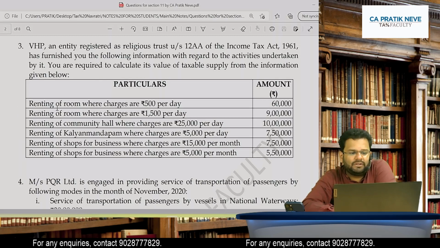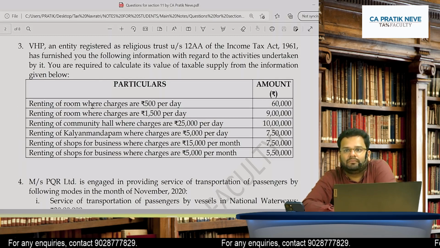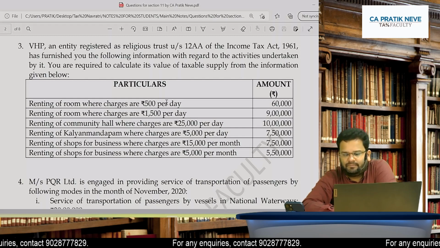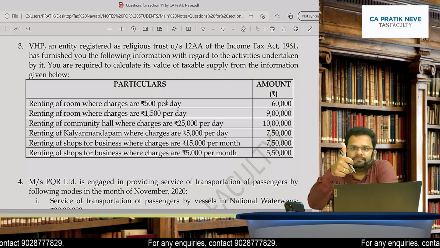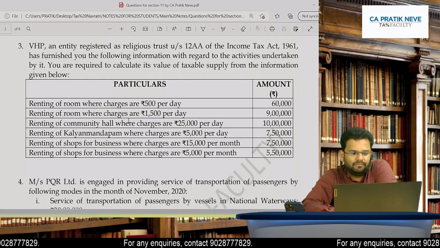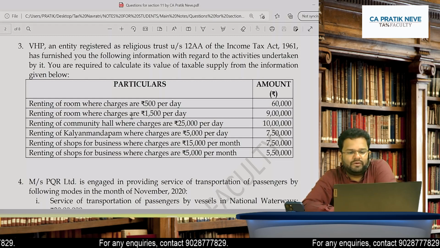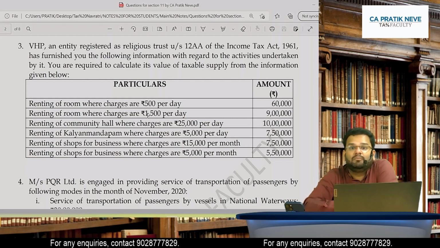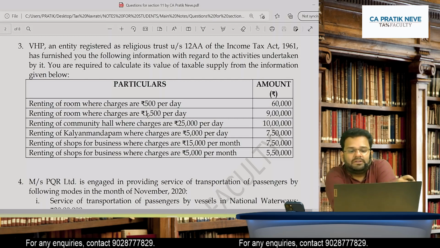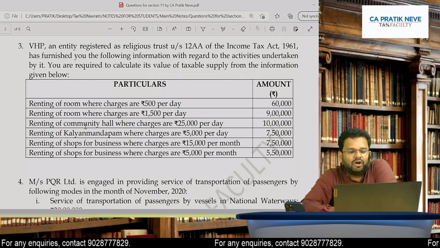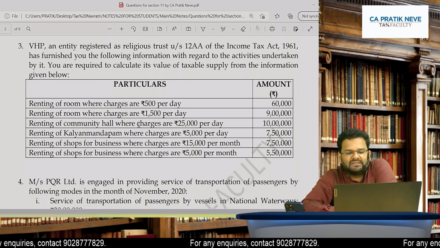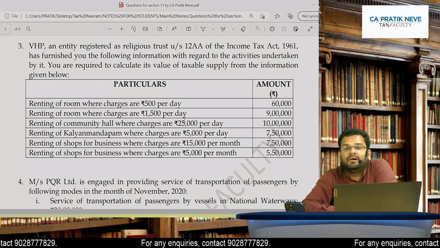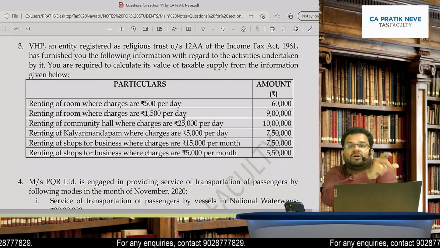What happens with renting of room where charges are 500 per day? It is exempt. Very good. Renting of rooms where charges are 1500 per day, taxable because it is 1000 or more per day. Renting of community hall where charges are 25,000 per day, so it is taxable because it is 10,000 or more per day.